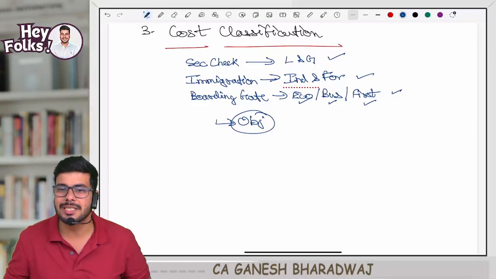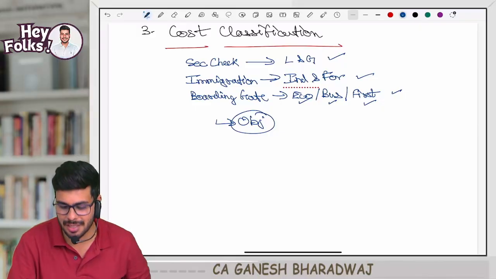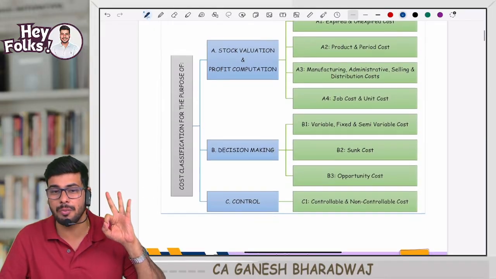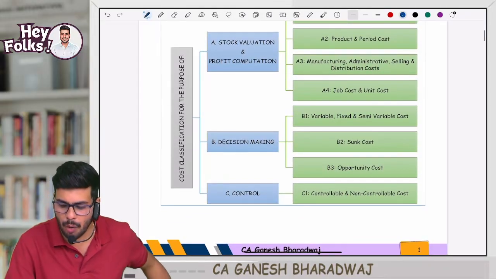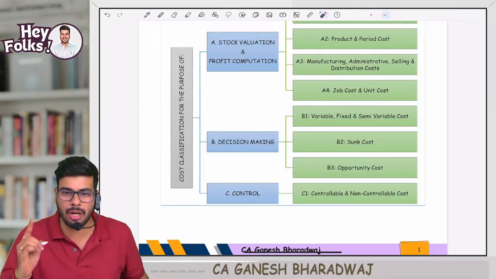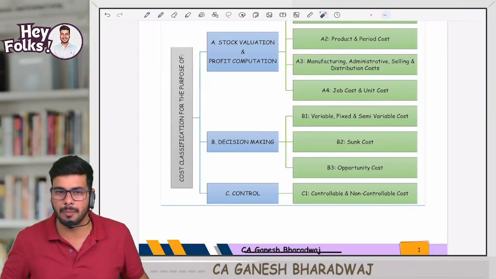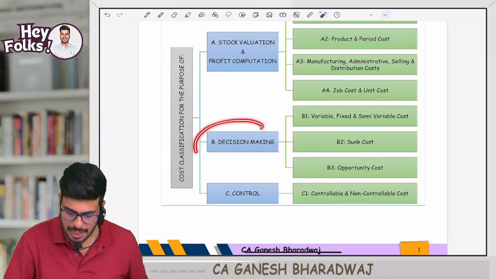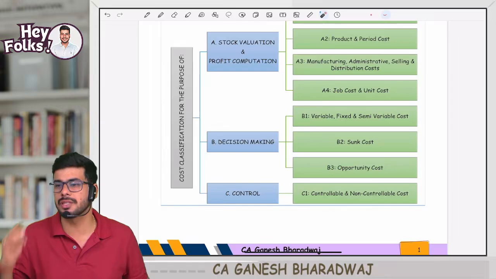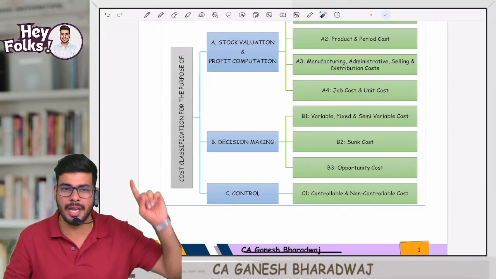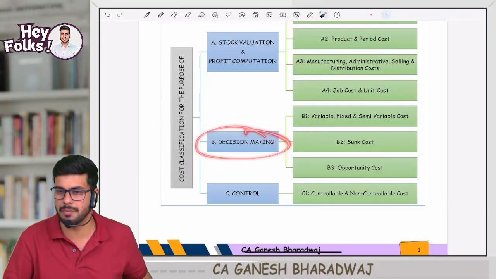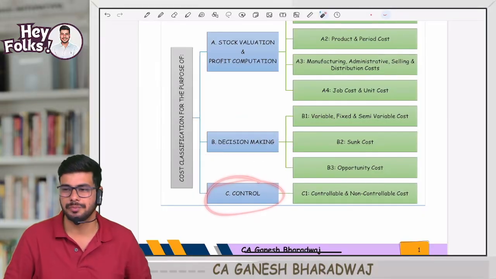Yes. Similarly, in our subject, we have 3 objectives, not 1. We have how many objectives? 3 objectives. What are the objectives of our subject? Objective A, stock valuation and profit computation. Objective B, decision making. And objective C is control. Clear with this, guys? What are the 3 objectives? A, stock valuation and profit computation. B, decision making. C, control.